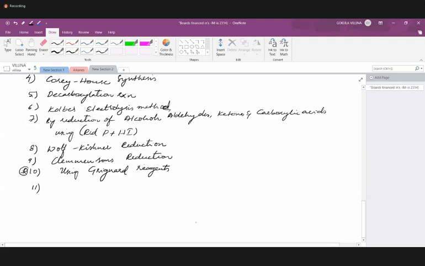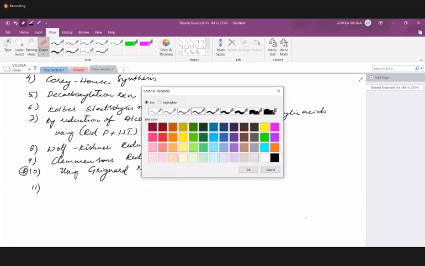Especially this last one is specific, not for all alkanes, only methane. Why it is specific for methane, you will understand once we actually start learning about this preparation method.